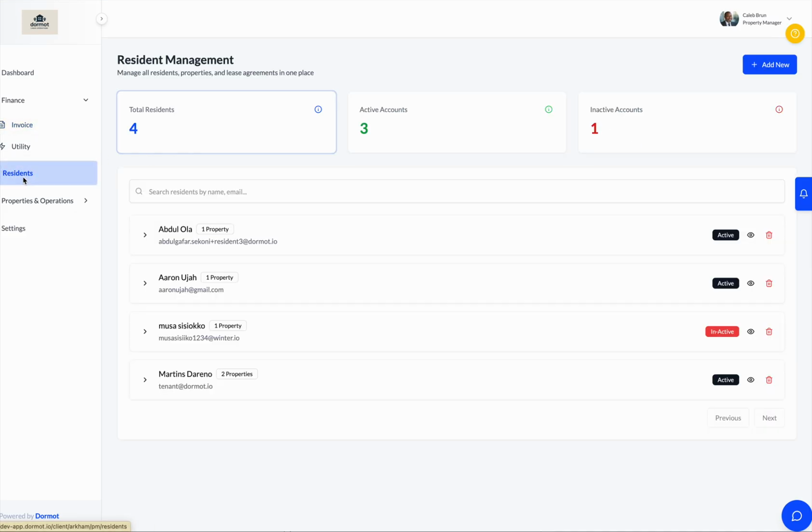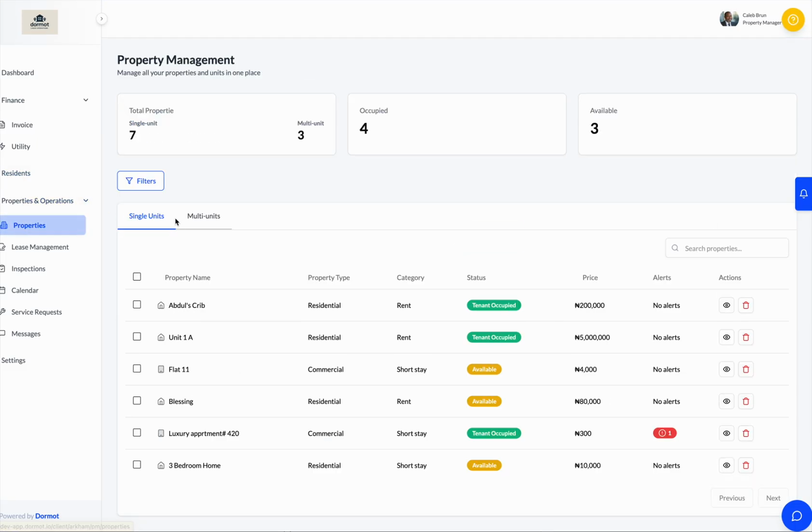Then there's the resident section. These are only the residents that they manage for all the properties. They can add a new resident and assign them to a property as well. Then you also have properties in here. So they have the same things in here. You can view all the properties that they are assigned to: 7 single units, 3 multi.